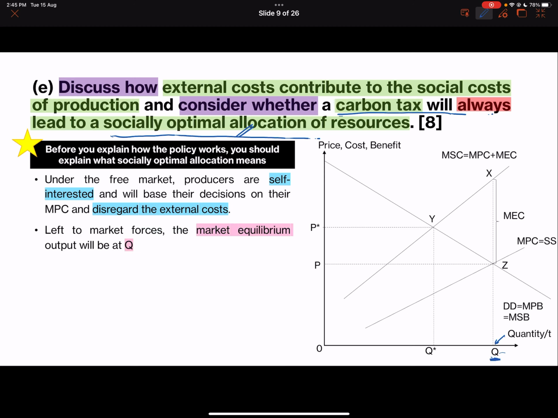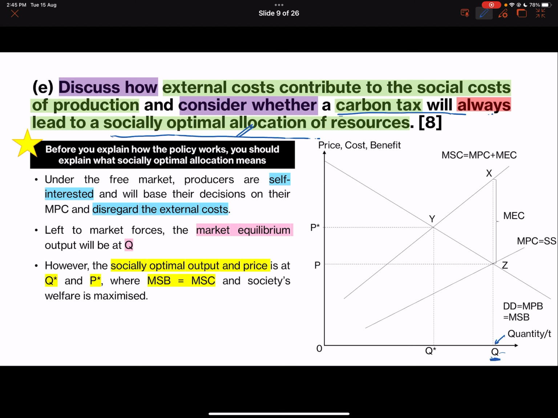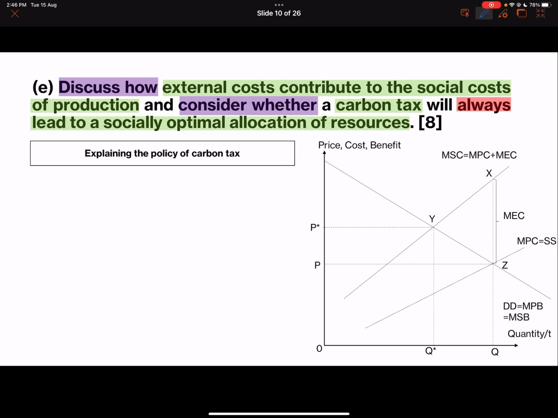Left to the free market, you'll be at Q. But then the socially optimal output and price is at Q star and P star, right? Where MSB equals MSC and all external costs are fully accounted for, and society's welfare is maximized. So you want to first set up what exactly a socially optimal output is. Okay. Then you say, okay, let's look at how the carbon tax does that. So that's how you explain the policy of the carbon tax.